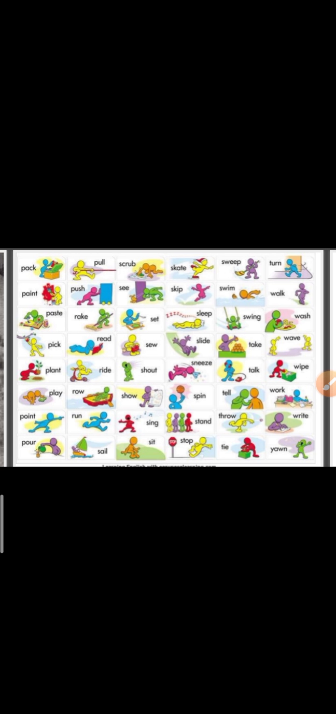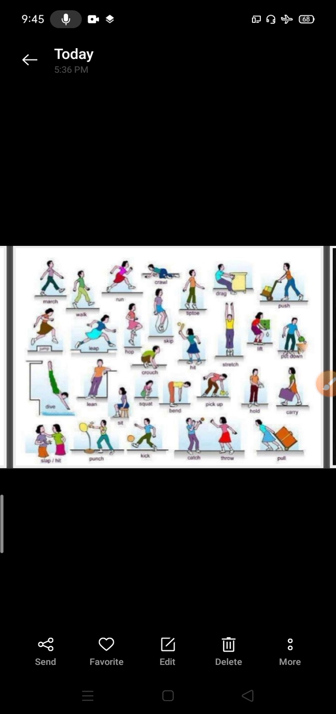Here, some examples are given with pictures to show action words. You can see these action words. These are the base forms like pack, point, paste, sew, slide, talk, wave, swing, shout, row, run, sit, yawn, etc. Some more examples are given here. March, run, walk, hop, skip, hit, stretch, hold, carry, punch, kick, catch, throw, etc.